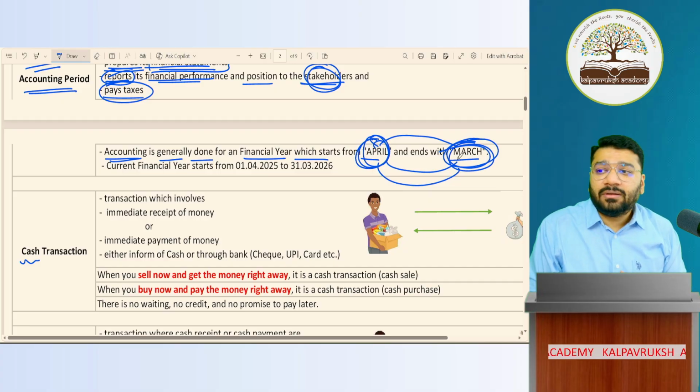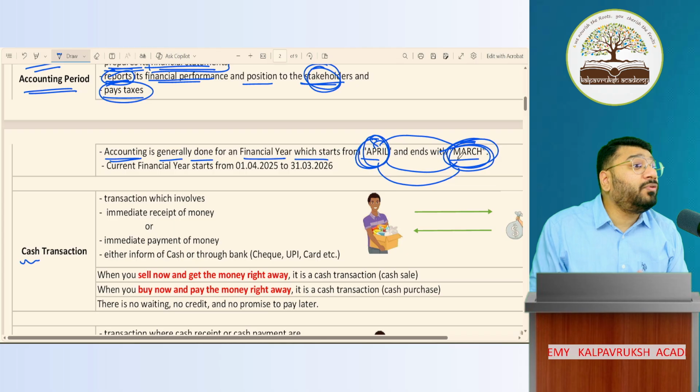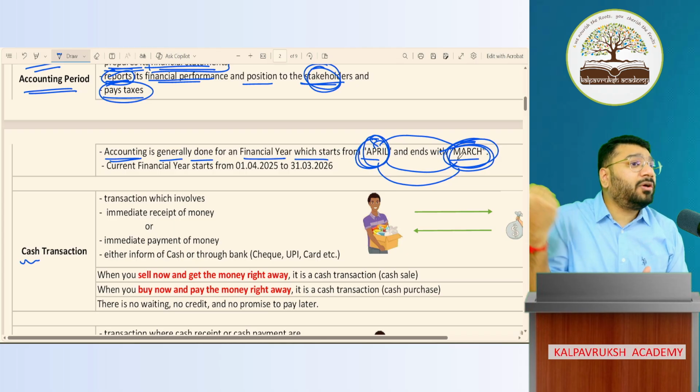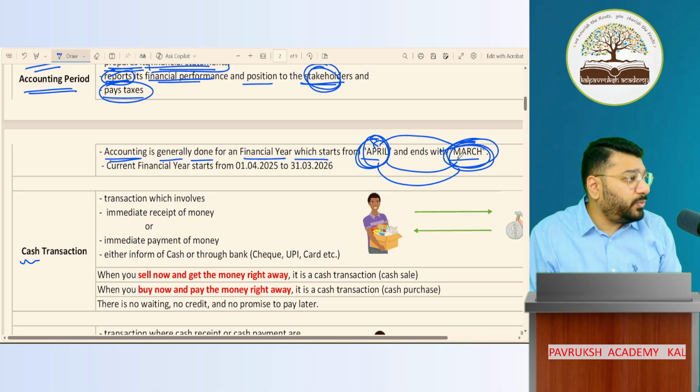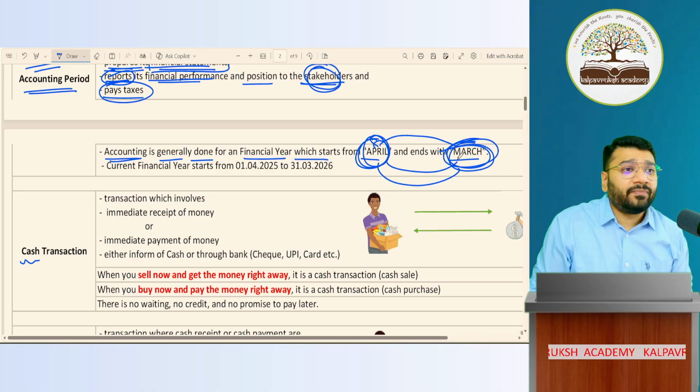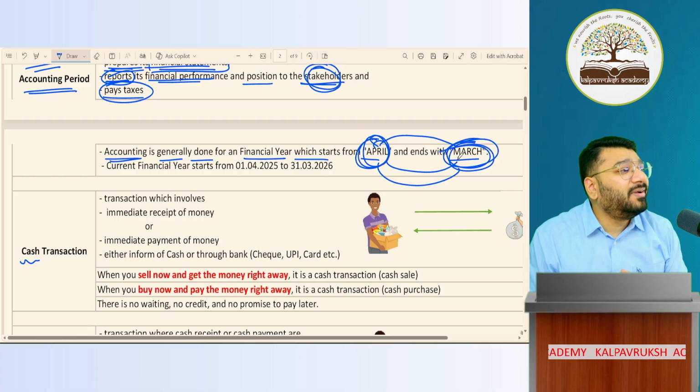And once the crops are harvested, what do you do? You have to sell those crops. So after the crops are harvested in December and first week of Jan, those are sold. So for selling the crops and recovering the money, it becomes 31st of March.